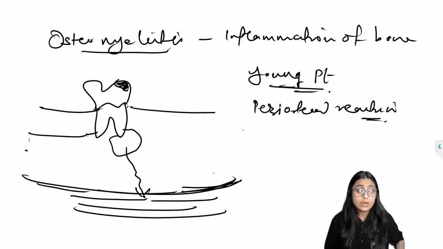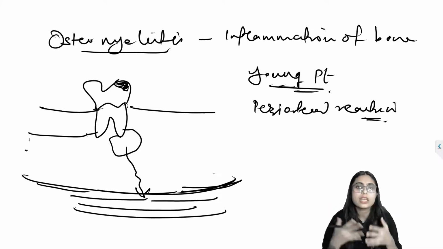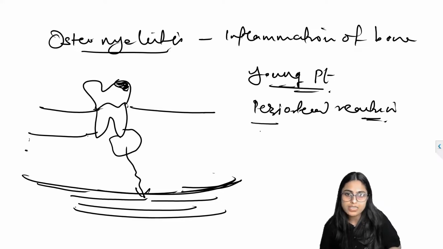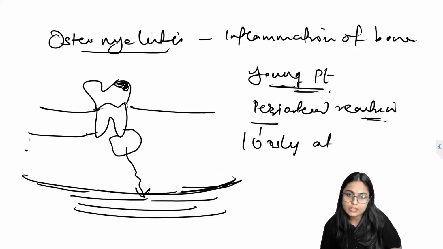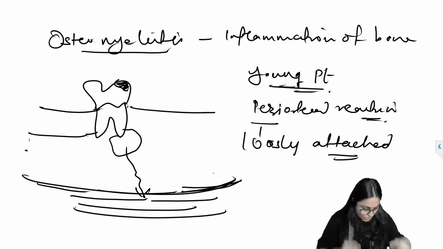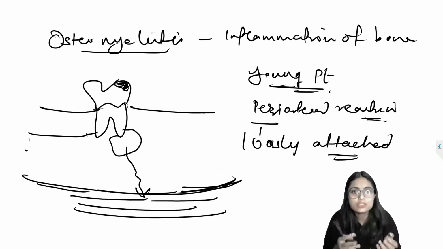Now there is a reason why you can see this periosteal reaction in a young patient. In a young patient, the periosteum layer is loosely attached, so it is easily lifted by the inflammatory exudate.